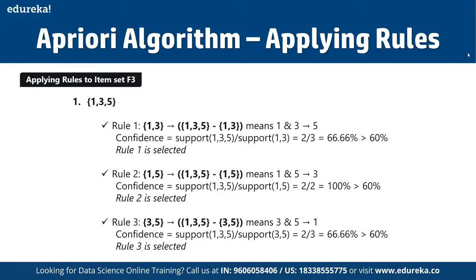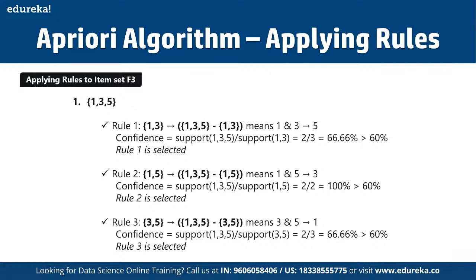So rule 1 here is 1, 3, which is a subset, that means 1 and 3 will result in 5. That means if a user is purchasing both items 1 and 3, then we have a good possibility of the customer going for the fifth item as well. So here the confidence is support of 1, 3, 5 divided by support of 1, 3, that is 2 by 2, that is 66.6%, which is above 60%. So here rule 1 is going to be selected.